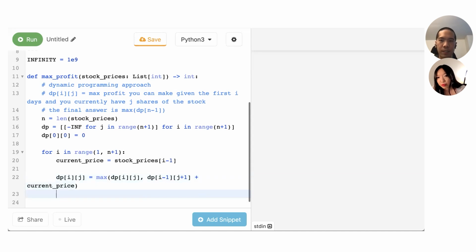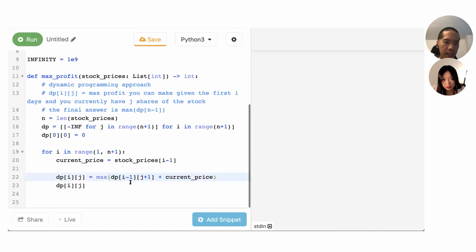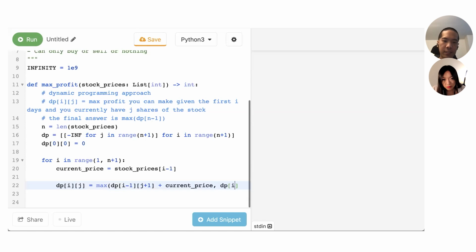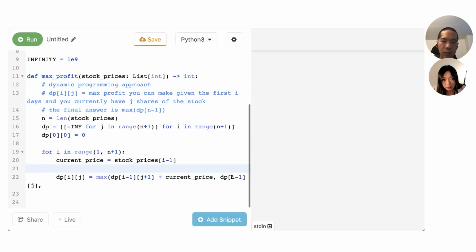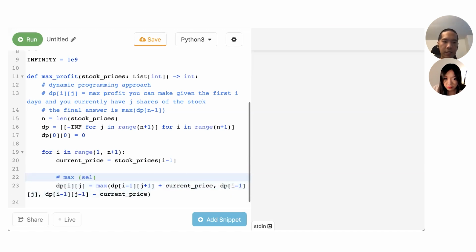So you're saying on the previous day you had j plus 1 shares? Yeah. So basically I'm trying to compute dp[i][j]. This is the first case. The second case is I do nothing. So I have the same number of shares, I keep the same number of stocks. And then the last transition is I buy 1 share. So if I buy, then that means I started with j minus 1 shares and I lose this much money. Yeah, so I think these are the 3 transitions. This is the max of sell, do nothing, or buy.